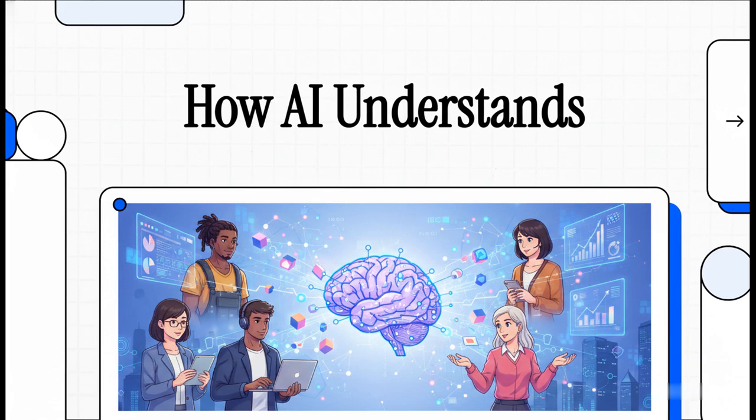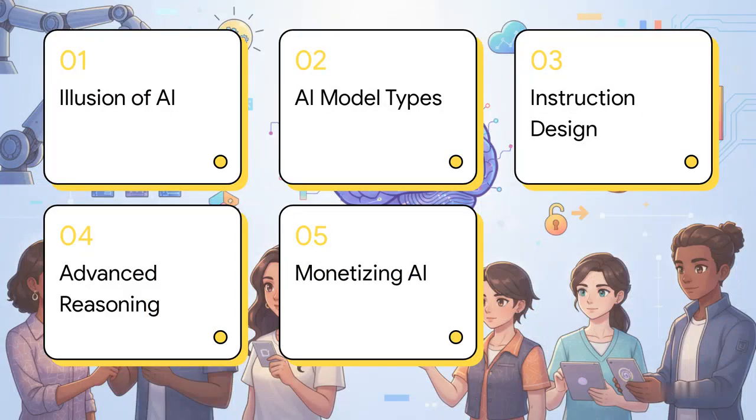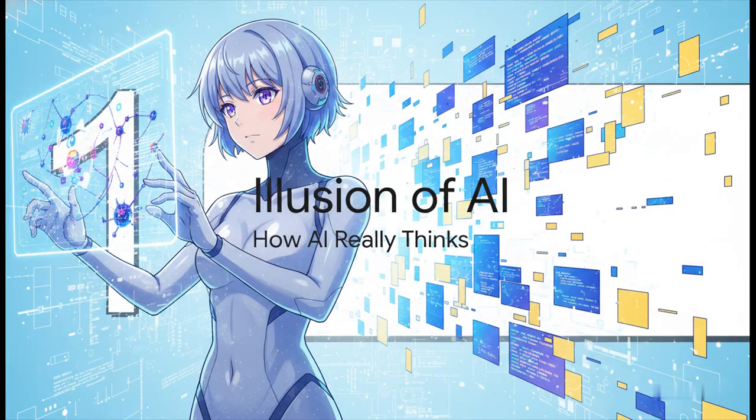It's the core skill that turns basic text into automated workflows, real business systems, and tangible value. So let's dive right into our curriculum. We'll be covering the illusion of AI intelligence, base, instruct, and thinking models, the science of instruction design, advanced reasoning, and finally monetizing AI. All right, part one, the illusion of AI intelligence.